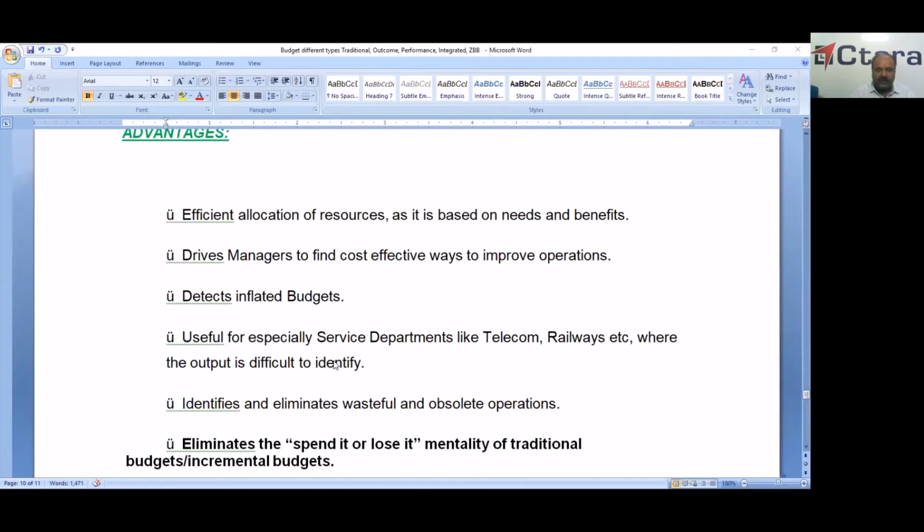Especially it is used for service departments like telecom and railways, because here the output is very difficult to identify. Unless it is in POH or workshops, here in the railways most of the expenditure is for servicing the public. And it identifies and eliminates wasteful and obsolete operations, and it eliminates the "spend it or lose it" mentality of traditional or incremental budgets. So this is the main advantage.